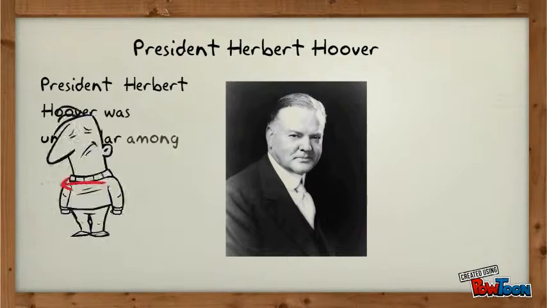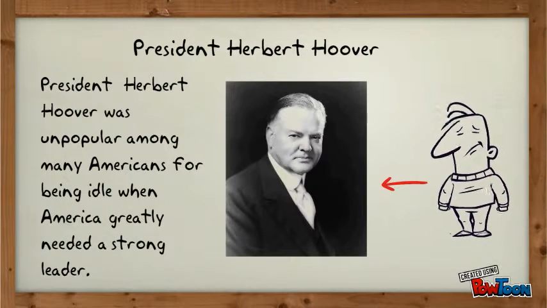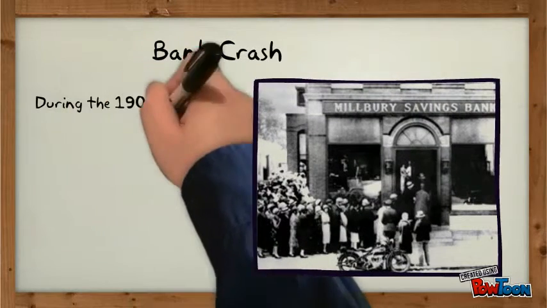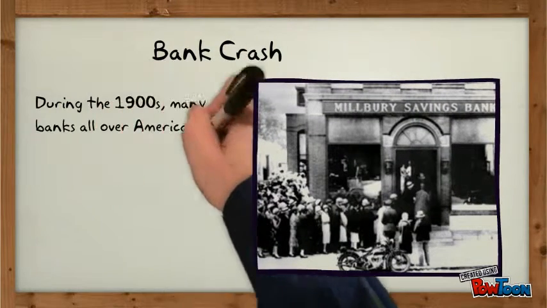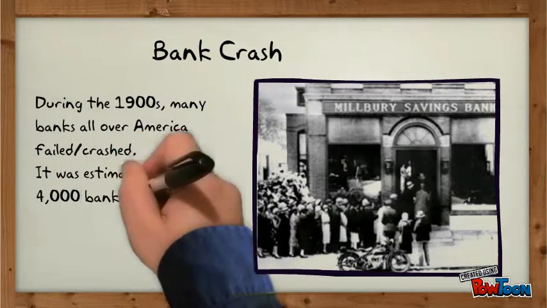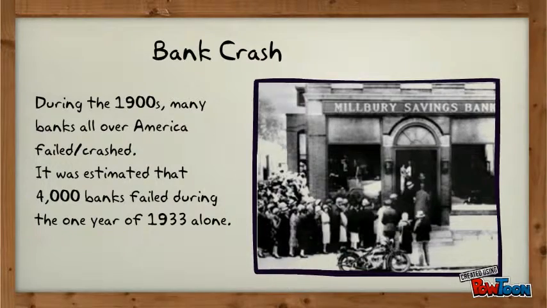President Herbert Hoover. President Herbert Hoover was unpopular among Americans for being idle when Americans needed a strong leader. Bank crash. During the 1900s, many banks all over America crashed. It was estimated that 4,000 banks failed in the 1 year of 1933 alone.